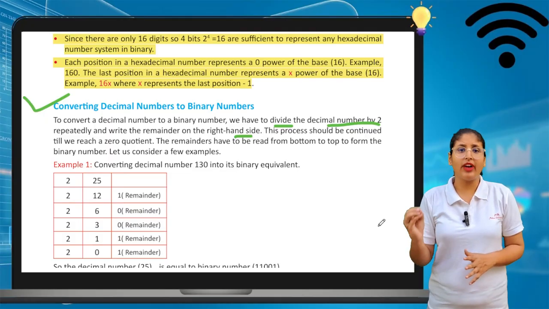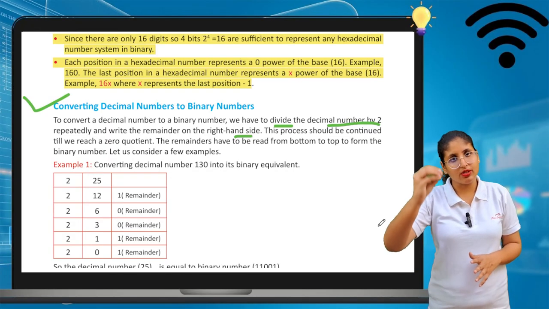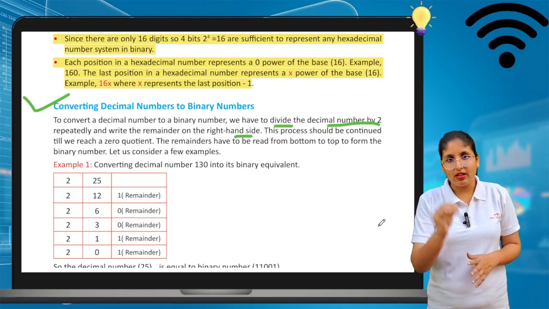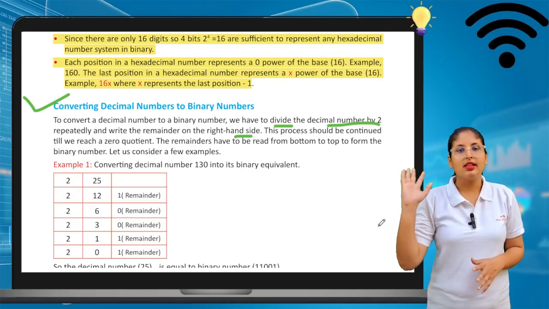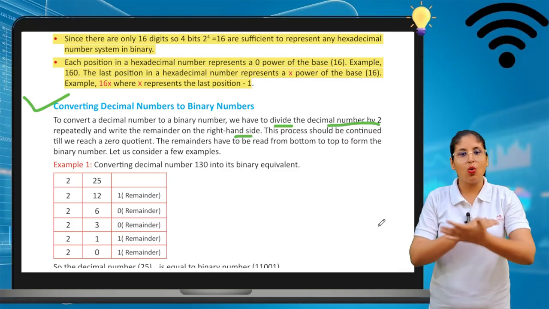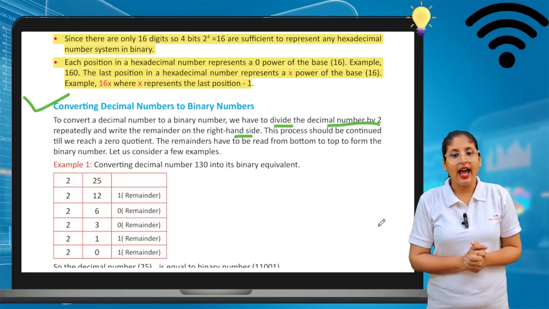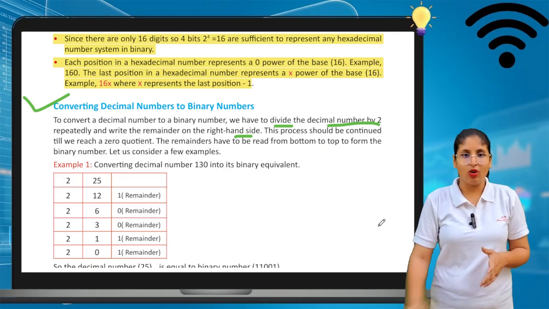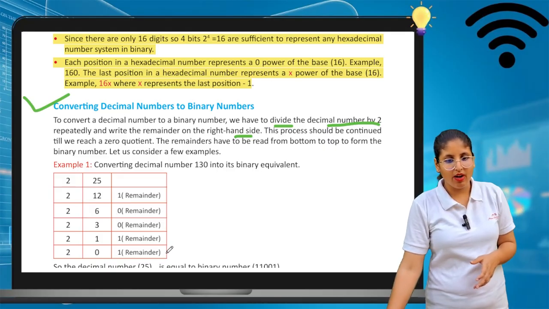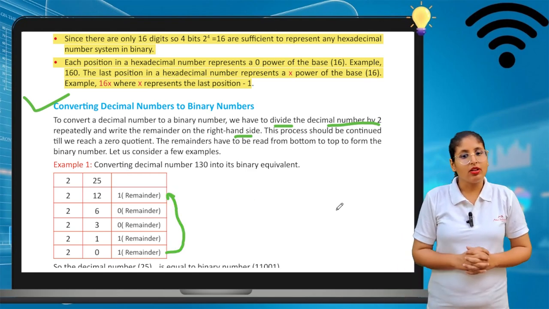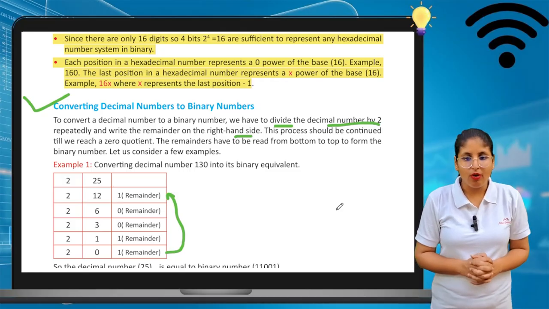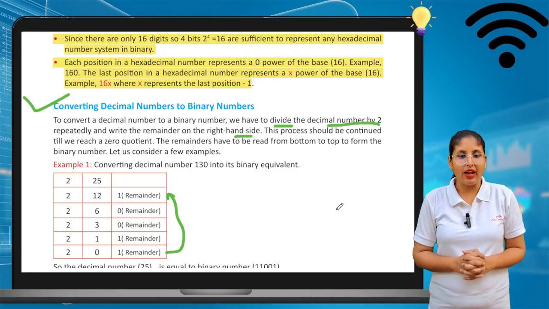Till we do not find a zero quotient, this process will be continued. When the quotient becomes 0, then these steps are over. Of course, you have to read the remainders from bottom to up. So the remainders have to be read from bottom to top to form the binary number.